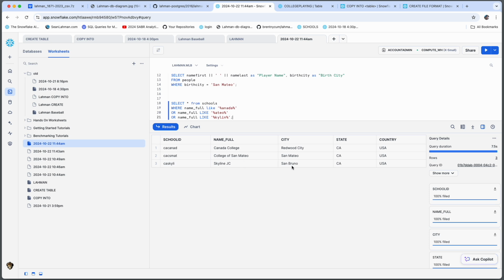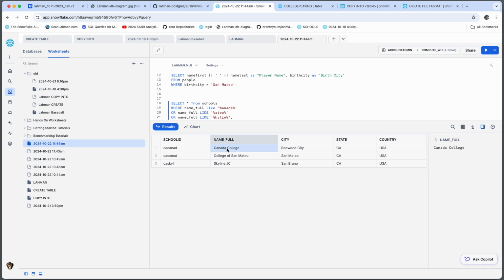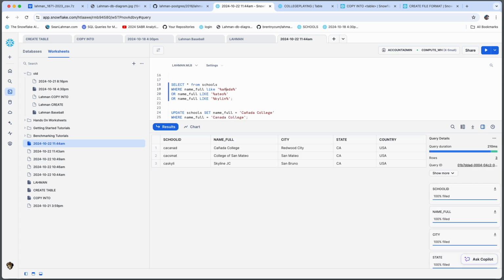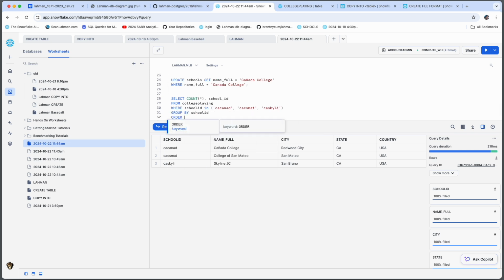So let's fix that Cañada College data entry. Just a quick DML update statement to update the Cañada College to the appropriate spelling. There's a tilde over the N. And we're good to go. Let's write a query that will count how many Major League Baseball players have been produced by each of these junior colleges.